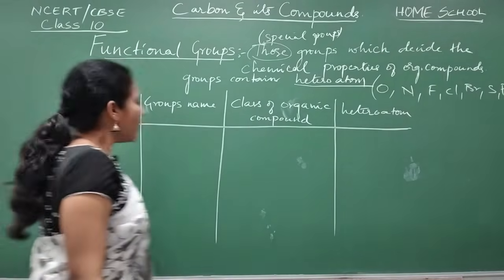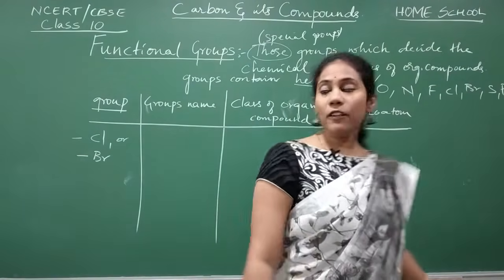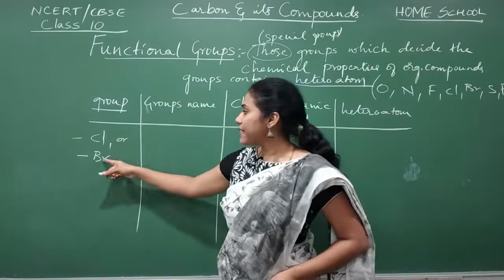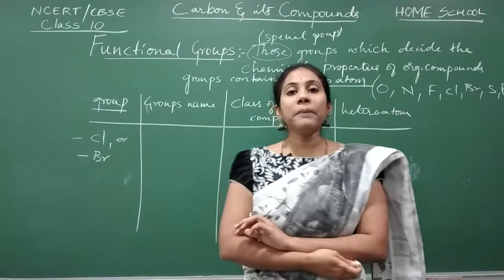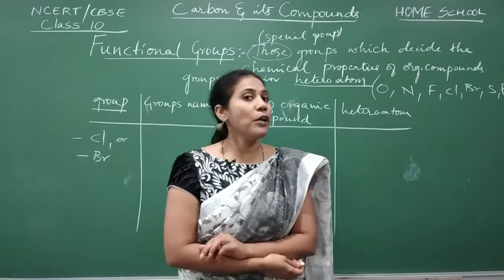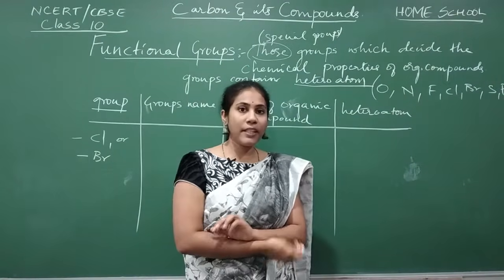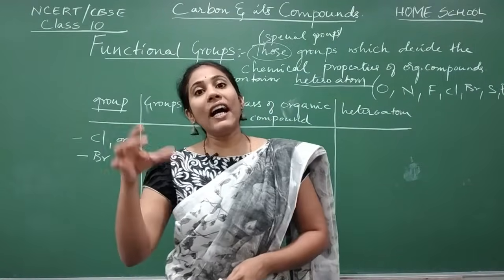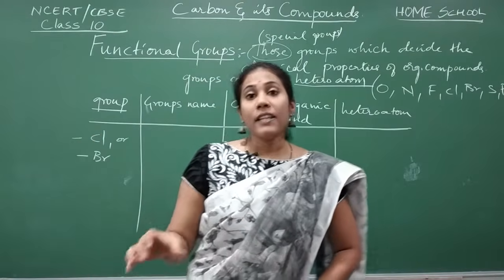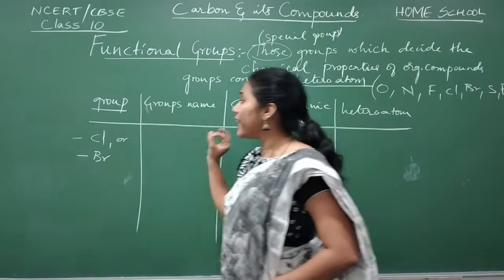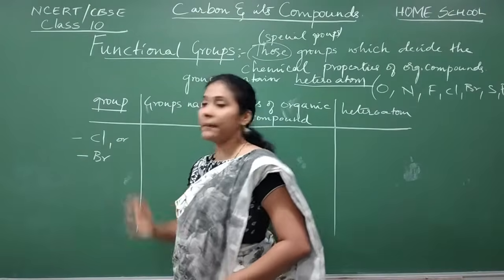What are they? Cl and Br, we know this is chlorine, this is bromine, which are present in the 17th group of our periodic table. So along with carbon and hydrogen, the organic compound can also have these elements.